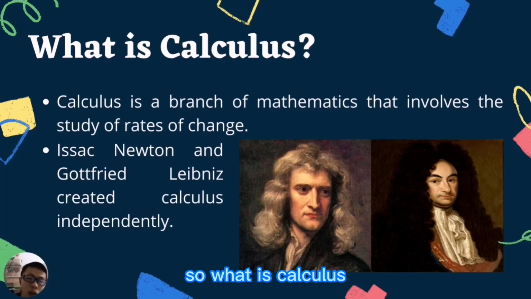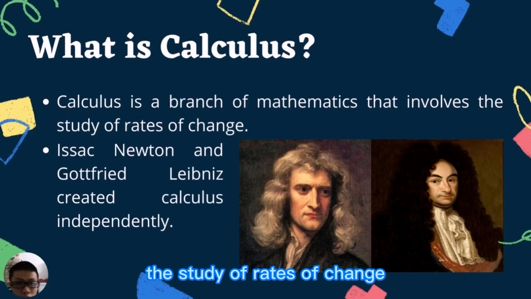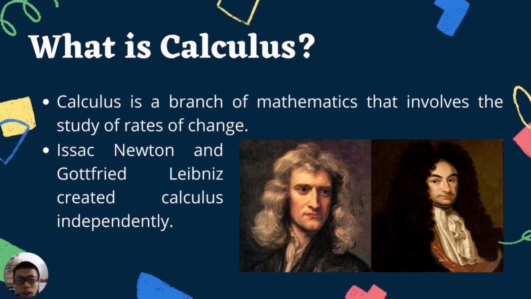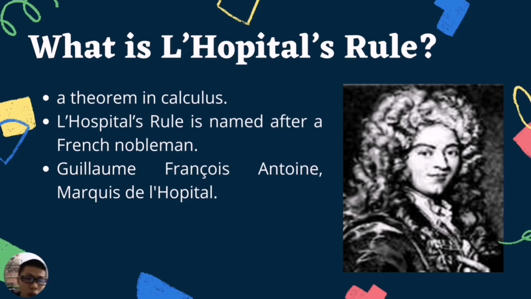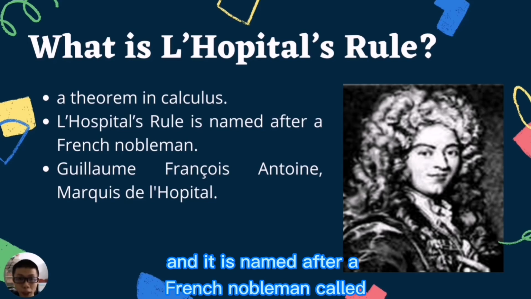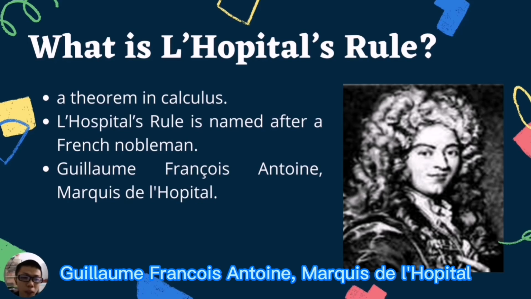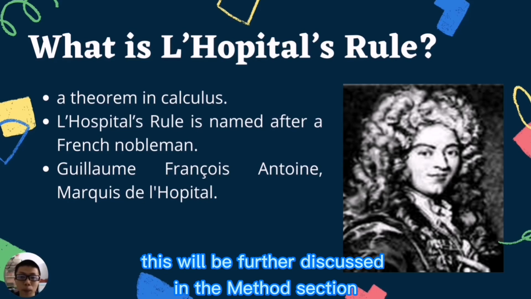So what is calculus? Calculus is a branch of mathematics that involves the study of rate of change. Calculus was invented by Isaac Newton and Gottfried Leibniz. Next, what is L'Hopital's rule? L'Hopital's rule is a theorem in calculus, and it is named after a French nobleman called Guillaume de l'Hôpital. This will be further discussed in the method section.